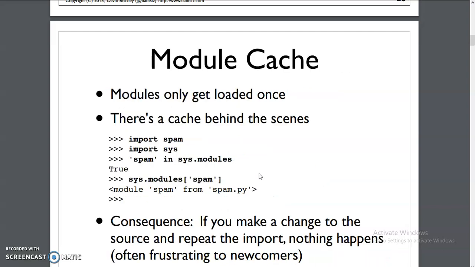Next, module cache. The module cache is nothing but the temporary space where our modules are stored. Whenever you import a module initially, the module will be stored in a temporary memory space called the cache. Until you end the session or your system is switched off, your modules stay imported, and you can use them without importing every time, so you reduce the time required to load the module each time.